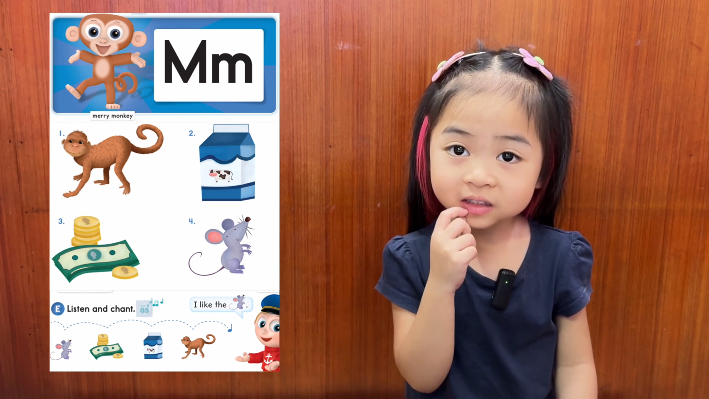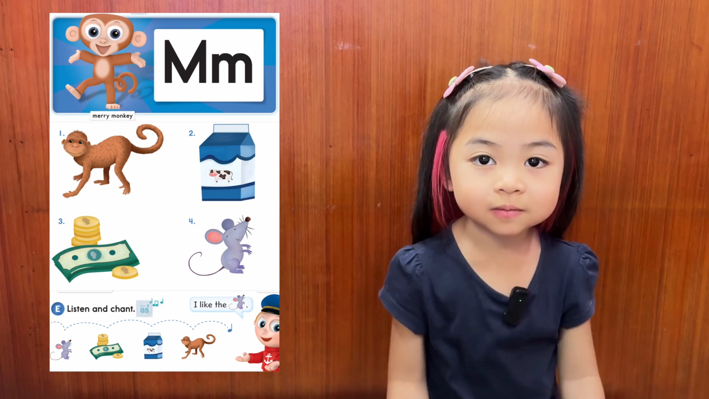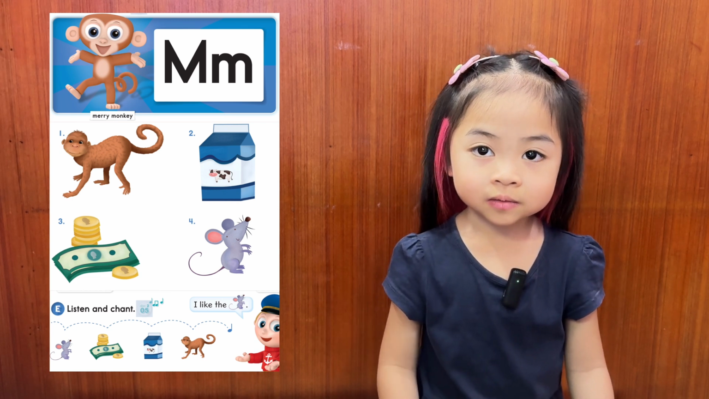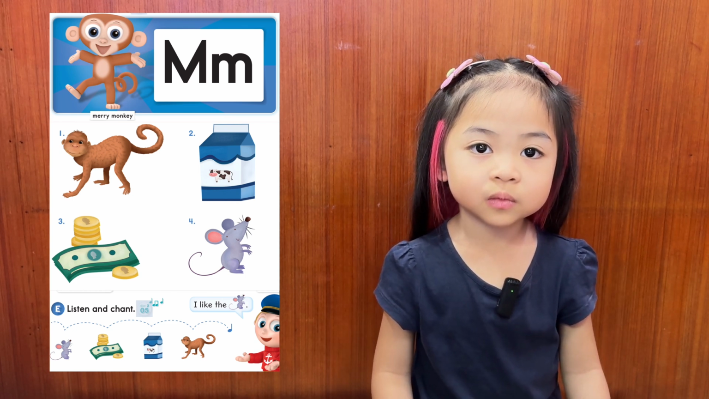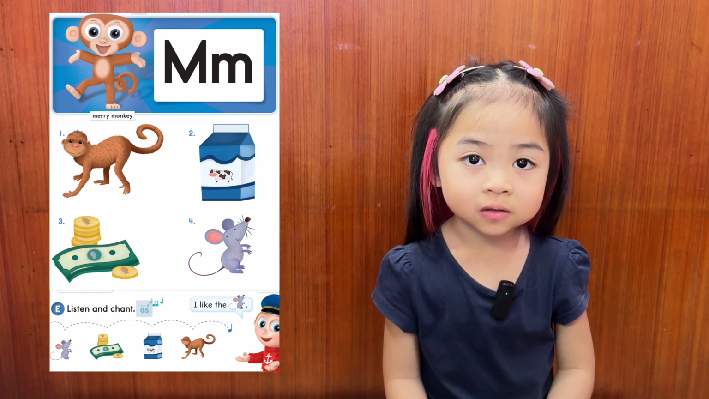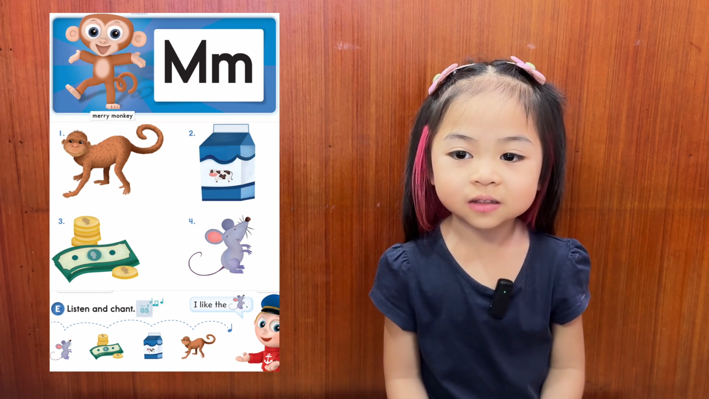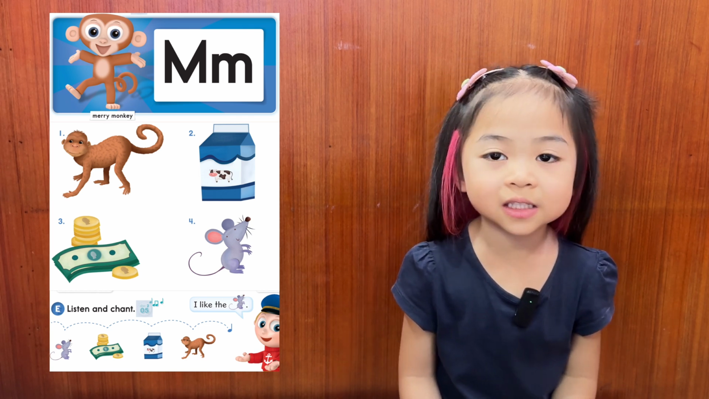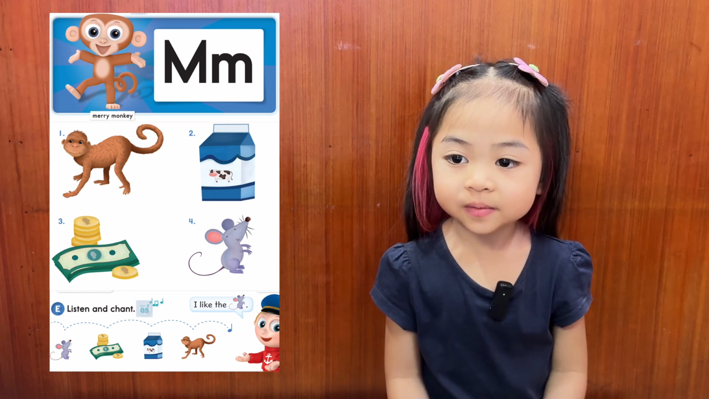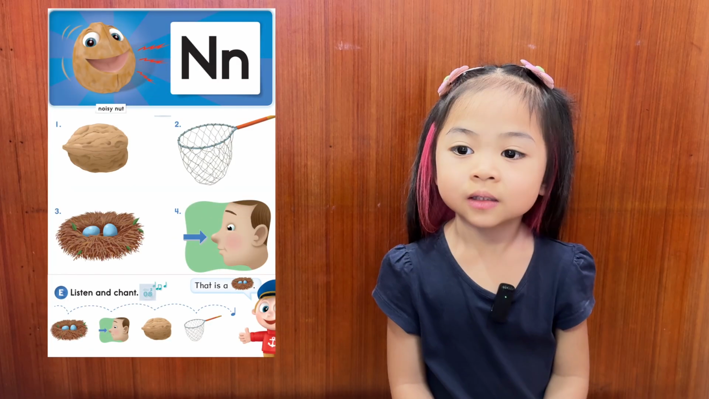Can you remember? Milk. Again, milk. Yes. What about picture number 3? Money. Yes. What about picture number 4? Mouse. I like the mouse. Okay, and then, I like the money. I like the milk. I like the monkey. Excellent.